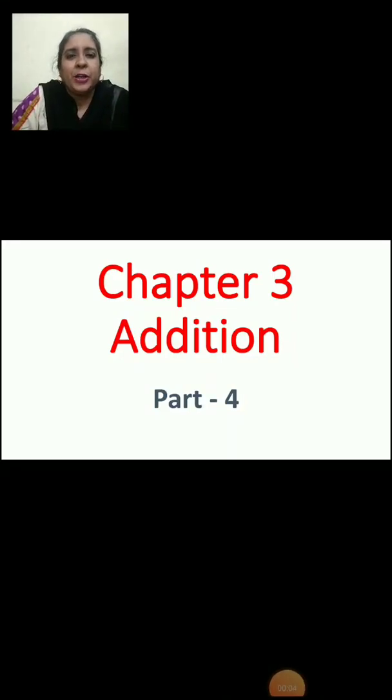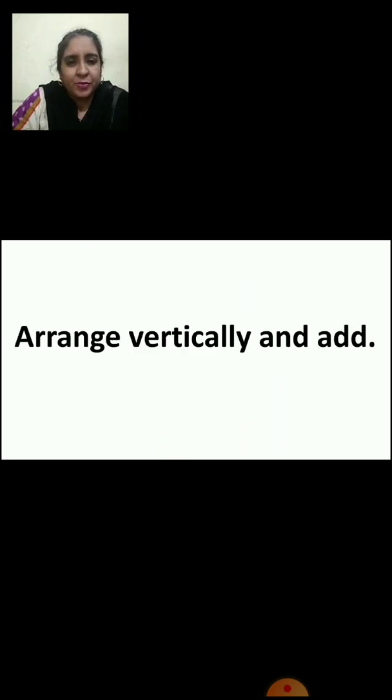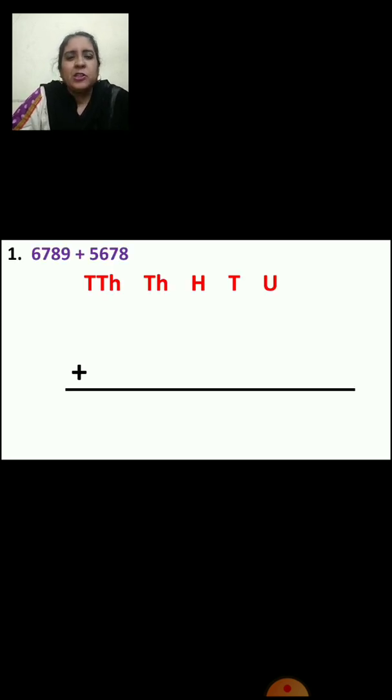Today we are going to continue chapter 3, addition part 4. Now arrange vertically and add. The first question is 6789 plus 5678. Here, children, you can see there are 4-digit numbers, right? Now how are you going to arrange these 4-digit numbers?